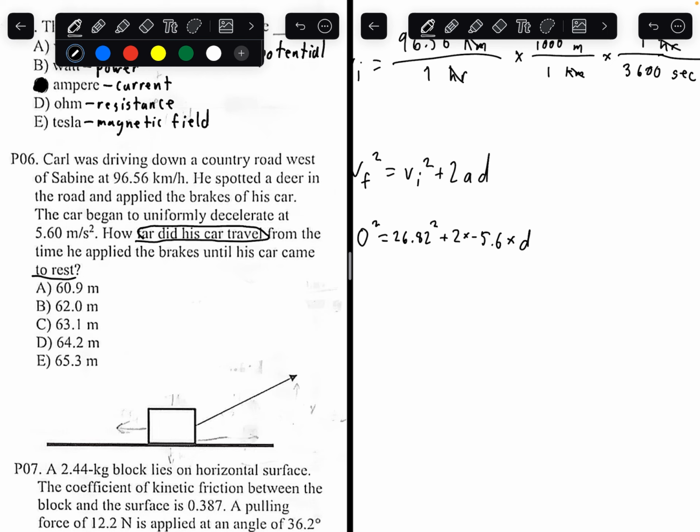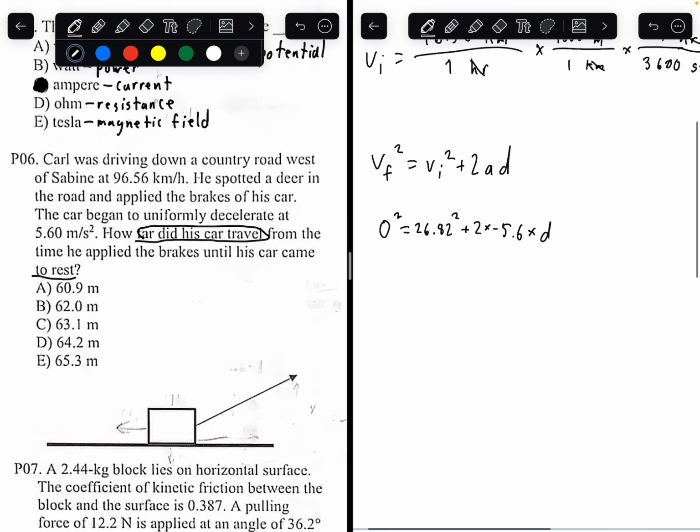Now it's simple algebra to find the displacement. We know 2 times 5.6 times displacement equals 26.82 squared. Displacement equals 26.82 squared over 2 times 5.6.